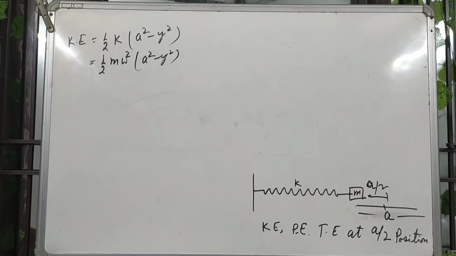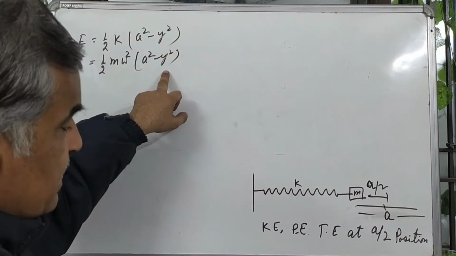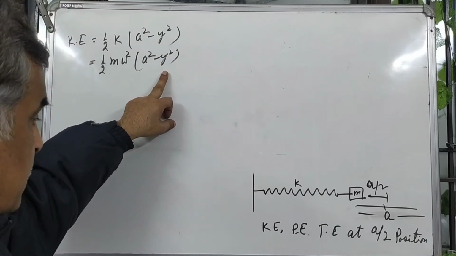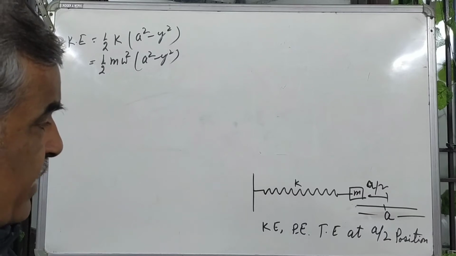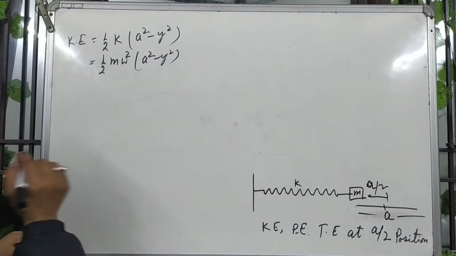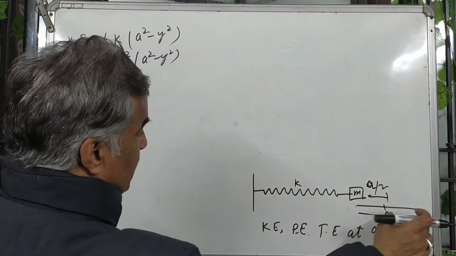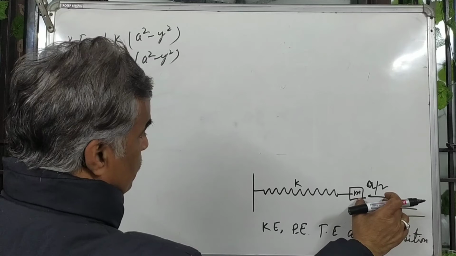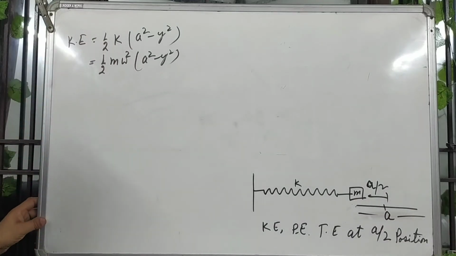In this case, a is given, displacement y is given, mass is given, but omega is not given. Omega is to be found. So how will you find omega? Because in this, the displacement A by 2 and the amplitude A are given.